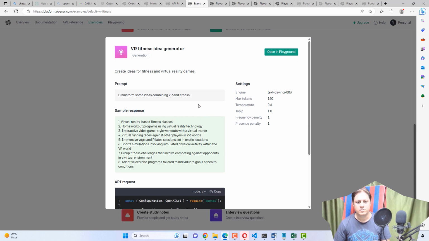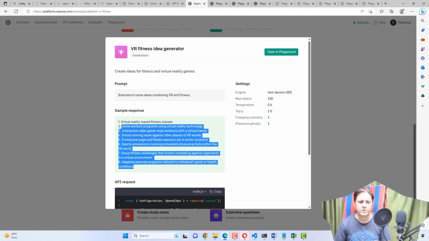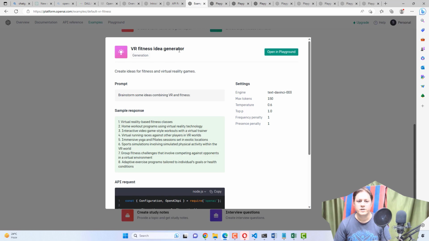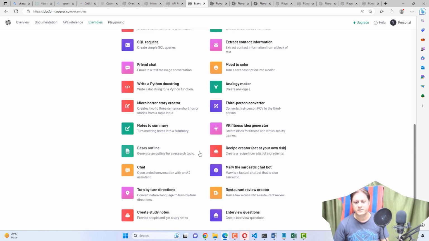So it is saying we have a fitness idea generator, virtual reality idea generators. You are saying create ideas for fitness and virtual reality games. The prompt is brainstorm some ideas combining VR and fitness. What it will do is provide you some ideas on whatever prompt you are asking about. Okay, so it will only talk about VR fitness ideas. It will generate the ideas. Let's move on to the next option.